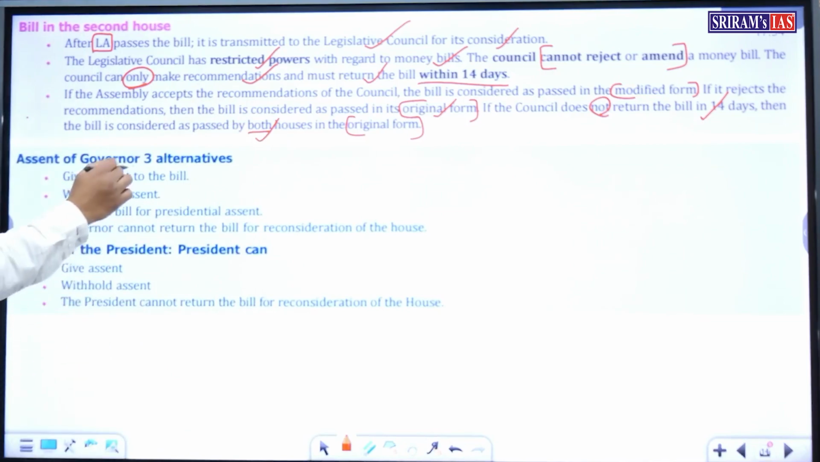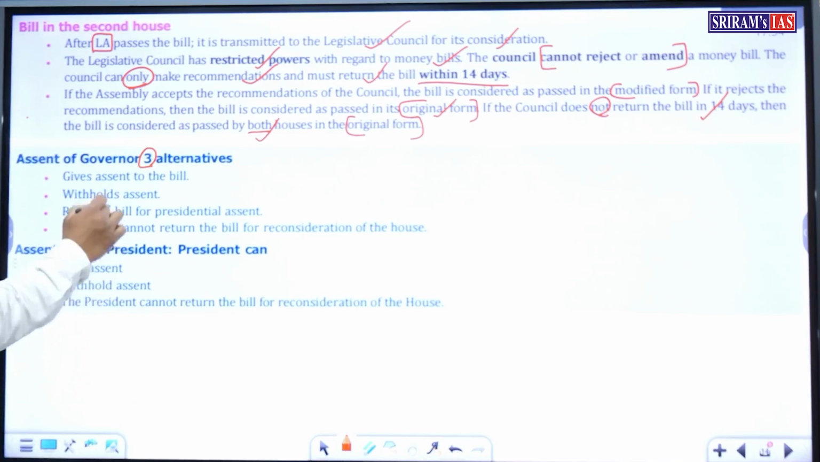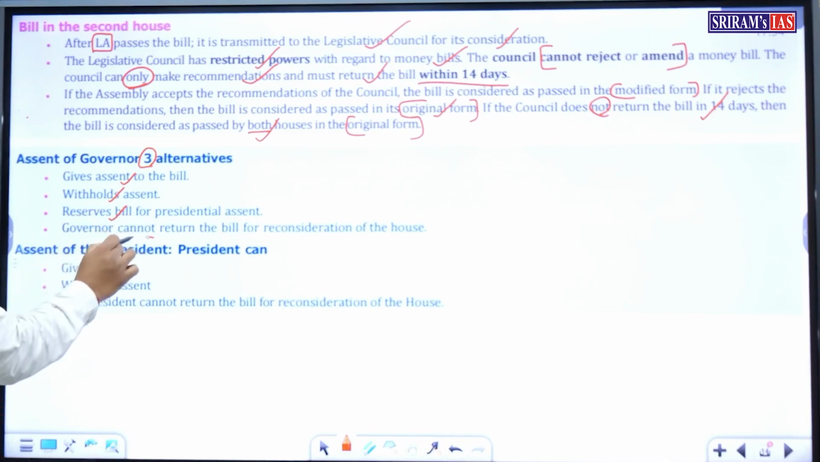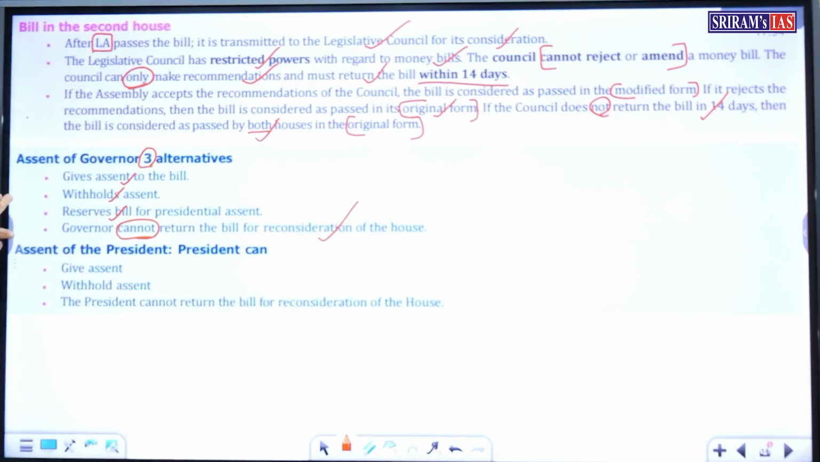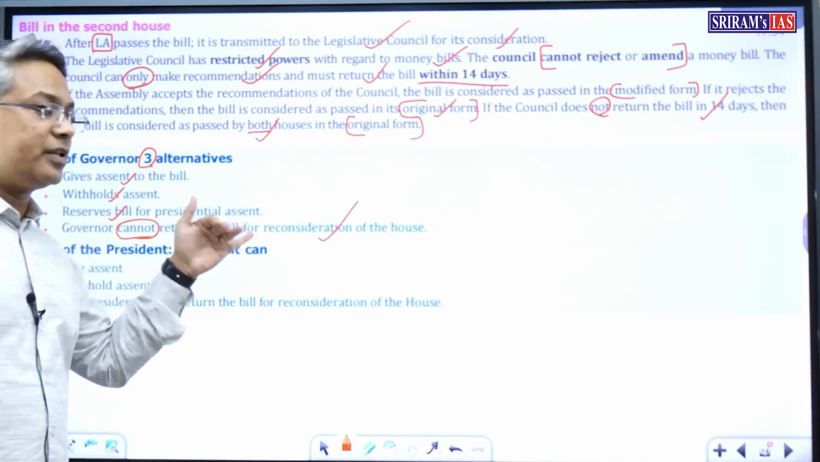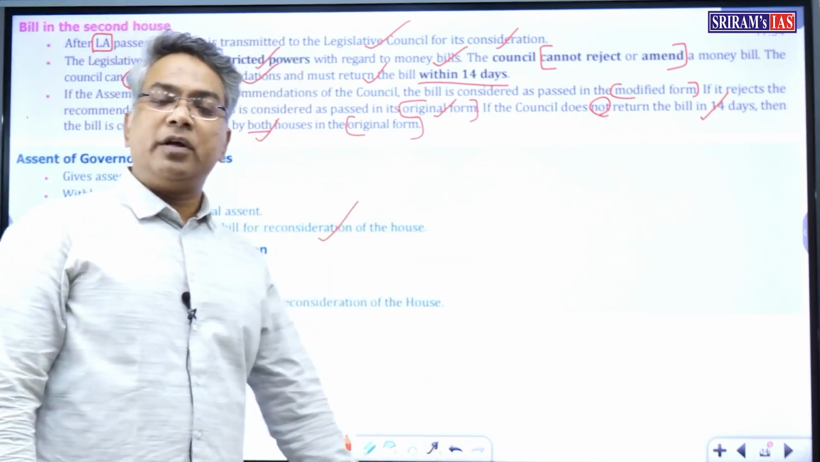After being passed by both the houses, that is the Legislative Assembly and Legislative Council, the bill is sent to the Governor for his assent. So what are the alternatives? The Governor has three alternatives. He can give his assent to the bill, he can withhold his assent, or he can reserve the bill for the President's assent. Unlike the ordinary bill, where the Governor can return the bill for reconsideration of the House, regarding the money bill the Governor cannot return the bill because it is introduced only on the prior recommendation of the Governor.